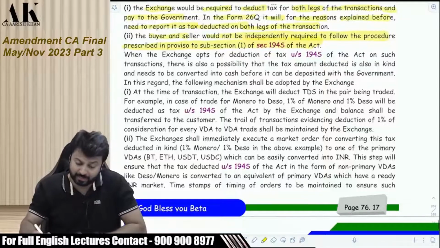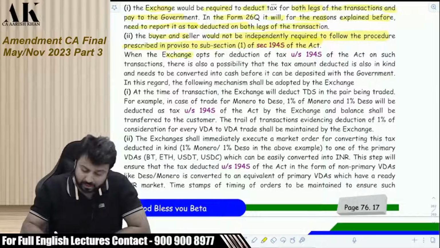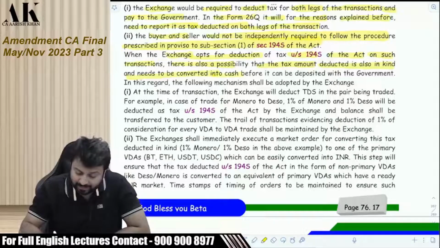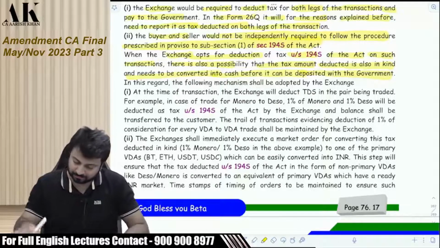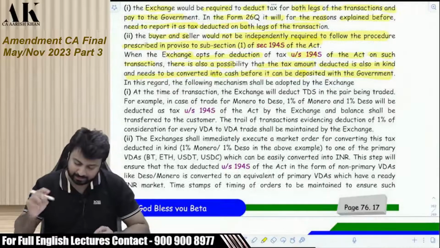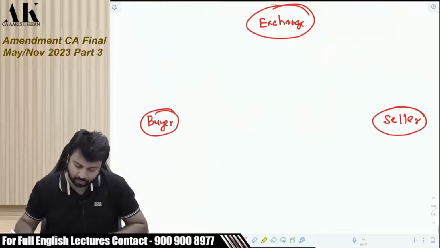I am explaining with the help of an example. When the exchange opts for deduction of tax under 194S of the Act on such a transaction, there is a possibility that the tax amount deducted is also in kind and needs to be converted into cash before it can be deposited with the government. How, sir? Listen carefully, let me explain. Pay attention, please. Suppose there are two cryptocurrencies.